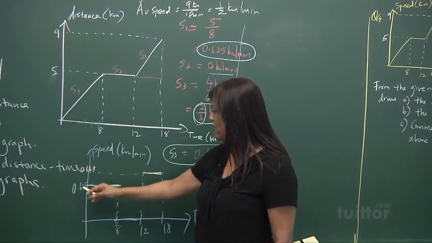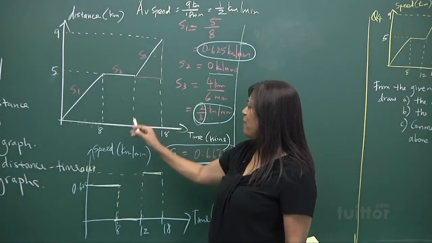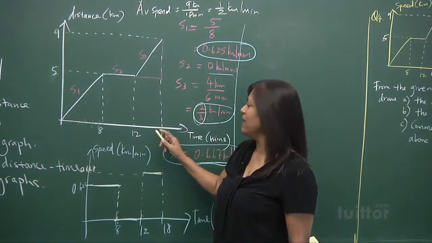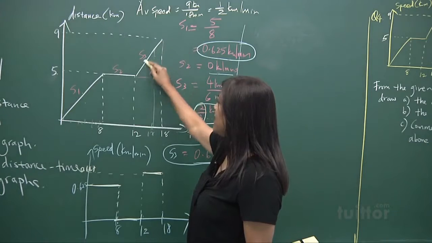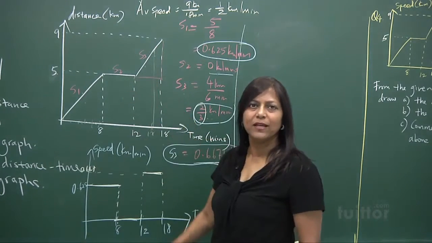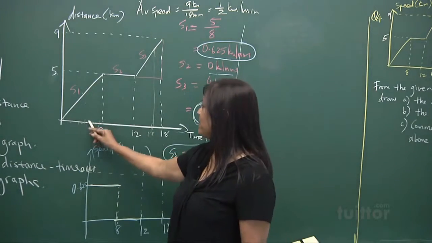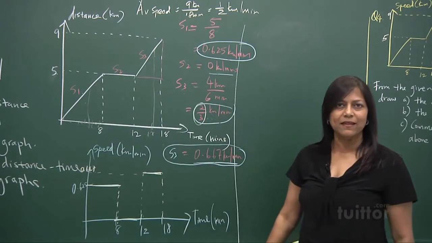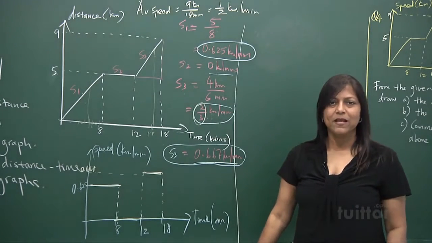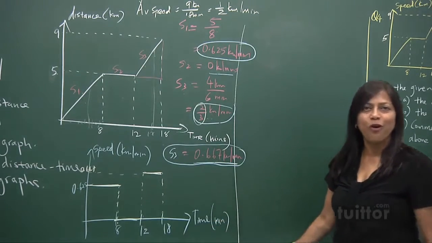And at every point here, the speed is the same. It's a constant speed. And here's 0, and here again, there's every point from 12 to 18 minutes. If they ask you, 17 minutes, what's the speed? It's the same, 2/3 kilometers per minute. All right? If it's 5 minutes, what's the speed? It's 5/8 kilometers per minute. Got that? Great. Let's move on to the next sum, question 4.